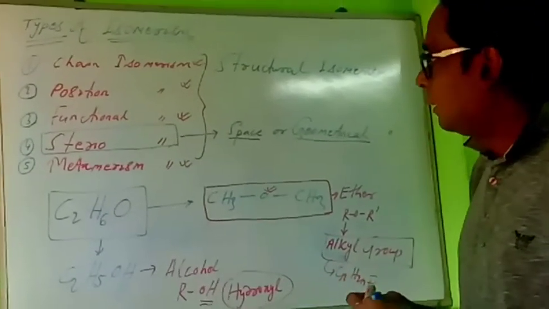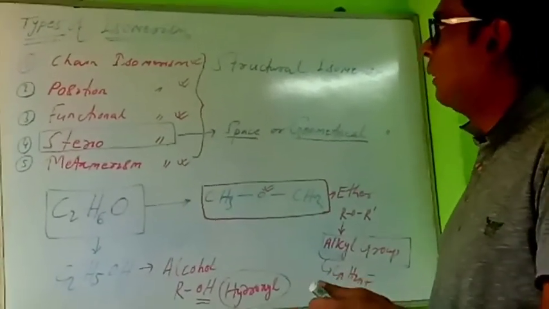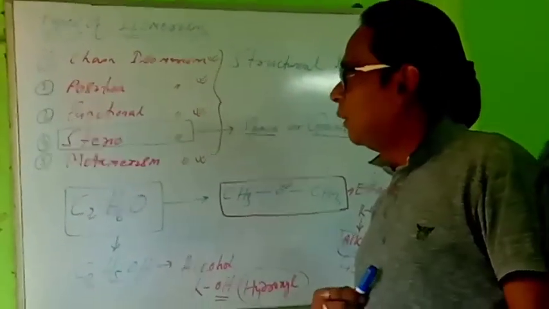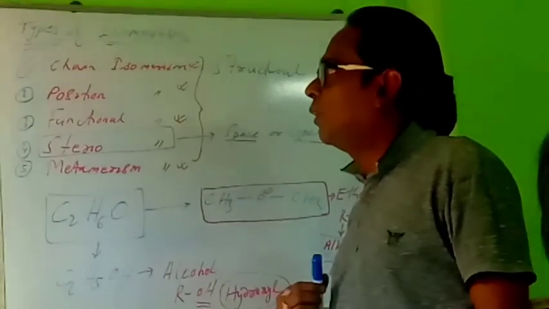This is all about today: types of isomerism. What is isomerism? Already discussed today. Try to complete it at home. Revise all of it. Next week we will complete the remaining part of organic chemistry. Thank you for today's class.